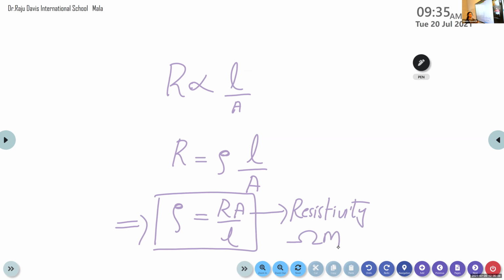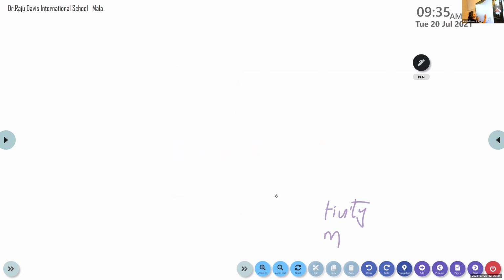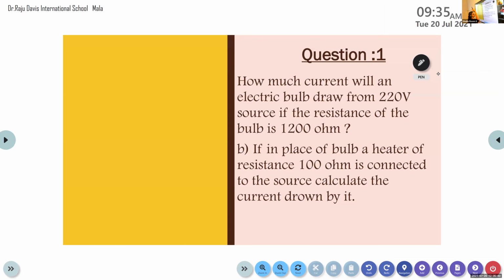Okay, so this is what we discussed in the last class. I hope the theory is okay with you. So today we are going to do some numerical problems based on these equations. Okay, so this is your first question.